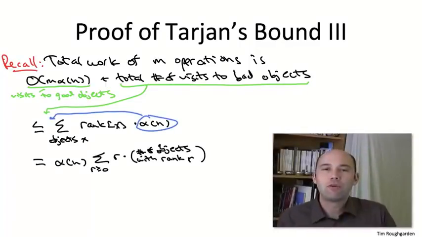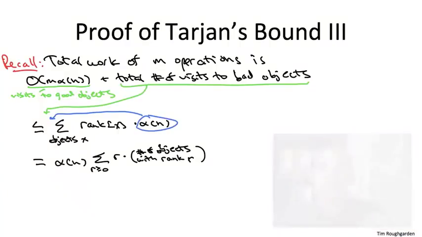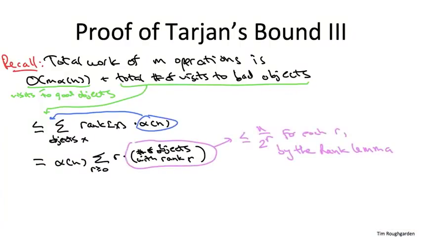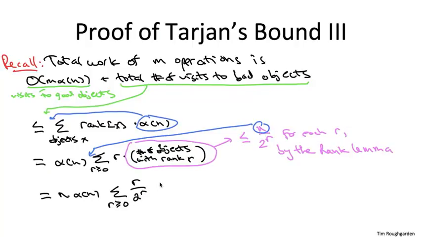For every value of r, the rank lemma tells us there are at most n over 2 to the r objects with that rank. So this factor of n is independent of the rank r, so let me pull that out in front of the sum. And when the dust settles, we get n times the inverse Ackermann function of n times the sum over non-negative integers r of r divided by 2 to the r.